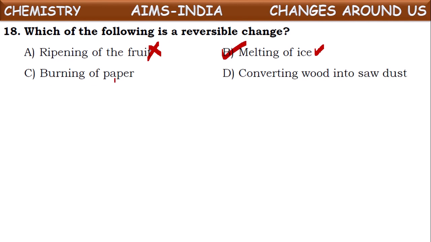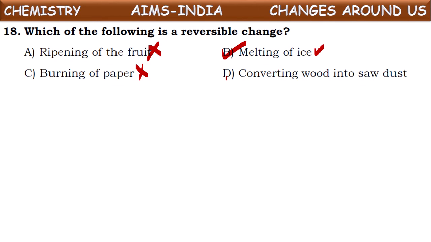What about burning of paper? When a paper is burnt, it produces ash and smoke. And of course some water vapor also will be released. So when you collect all these, can you get back paper from them? No, we cannot get it back. So it is an irreversible change.